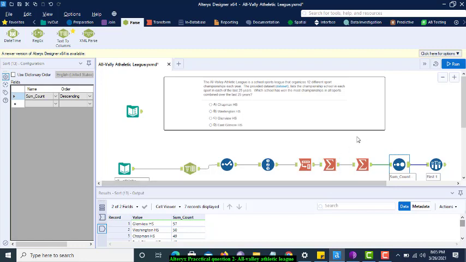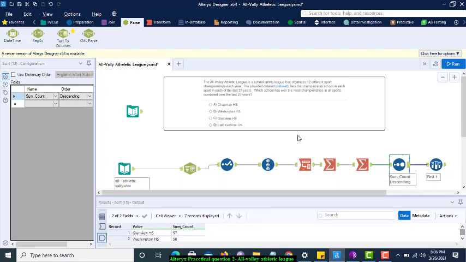So hello guys, here I am coming with another question of the Alteryx certification, and this question is regarding the school level league. The question is: All Valley Athletic League is a school sports league that organizes 12 different sport championships each year. They provided the data set with the list of championship schools and each sport in each year, the last 25 years of data.